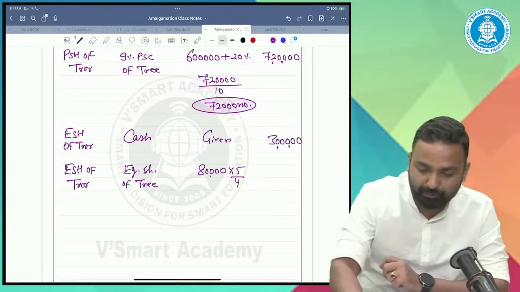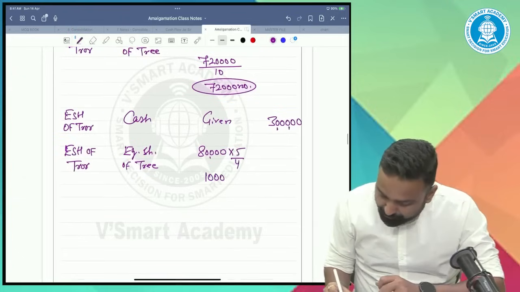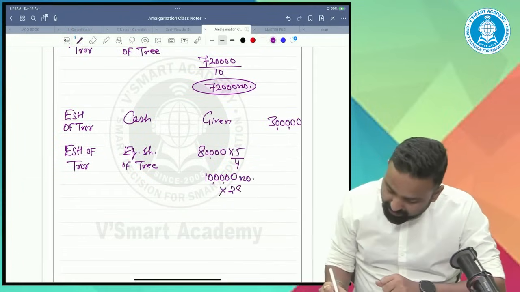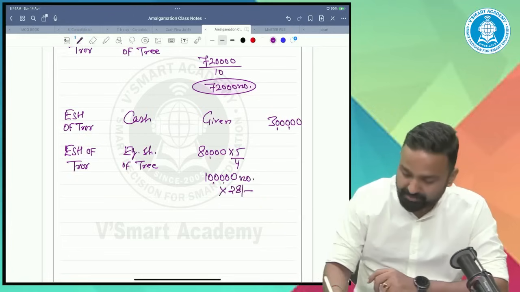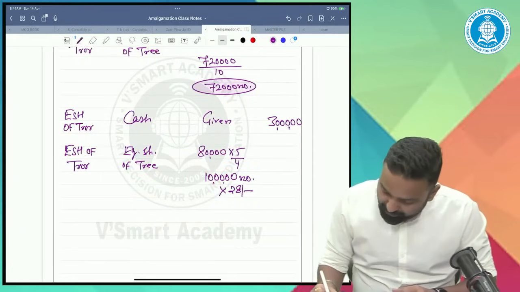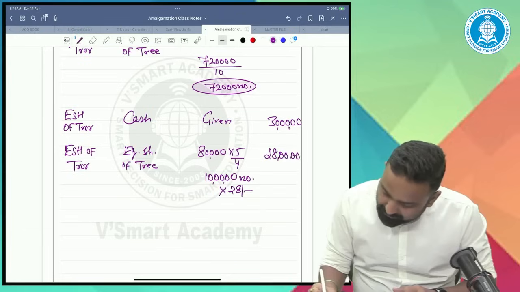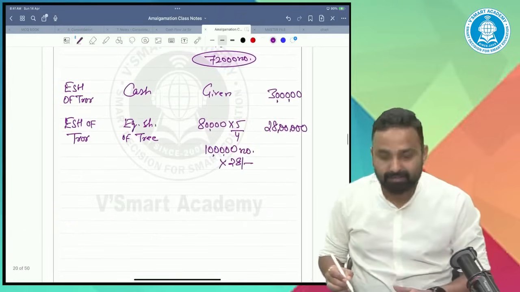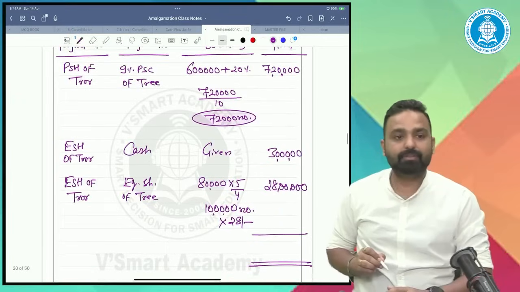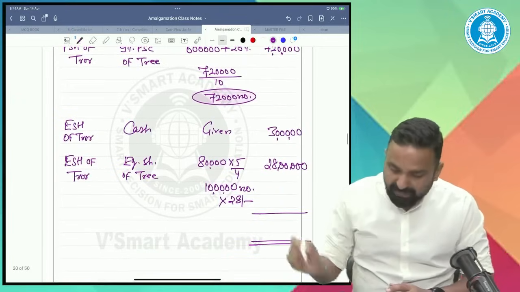So 80 divided by 4 into 5, we'll give them 1 lakh shares. Such a share will have a value of 28 rupees, so it's 28 lakhs.